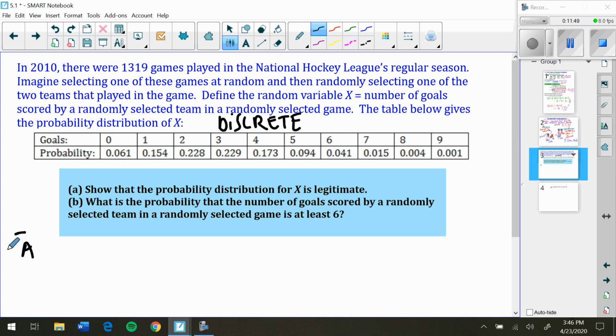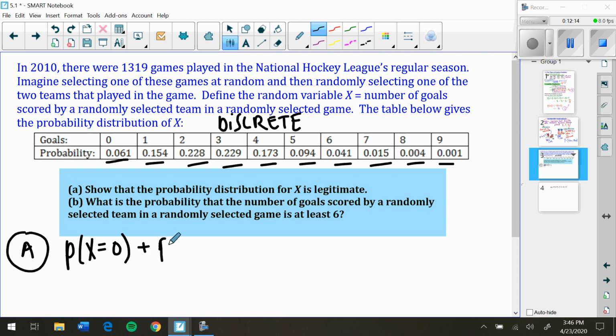All right, A says show that this probability model is legitimate. There's two things we should look for. The first thing we should notice is that all of these are legit probabilities, which they are. Remember, a probability has to be between 0 and 1. So if I had a negative number or a number greater than 1, it probably wouldn't make sense. But then the more important thing that they want us to check is, do they add up to 1?